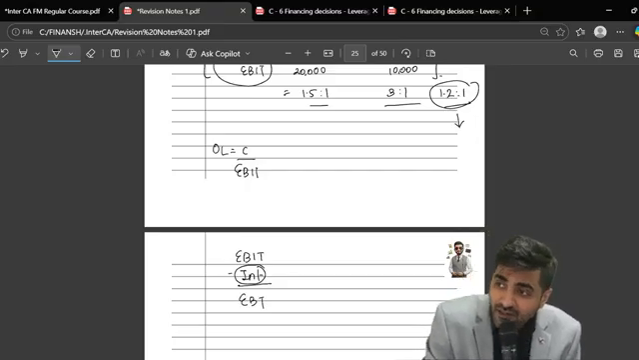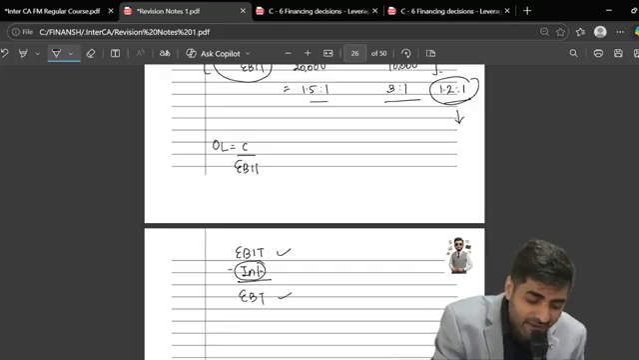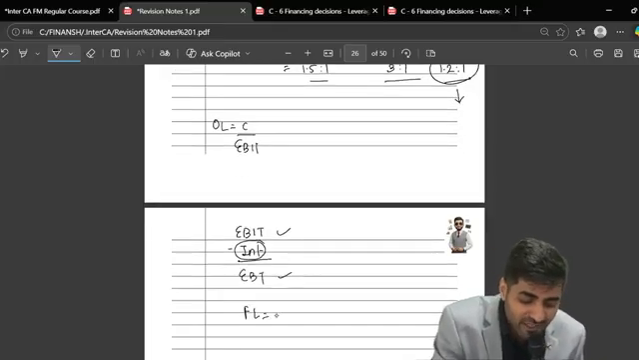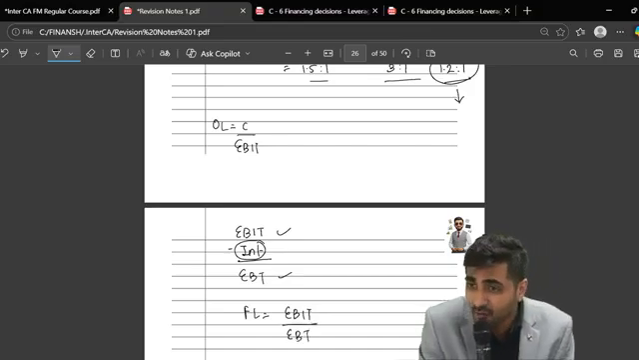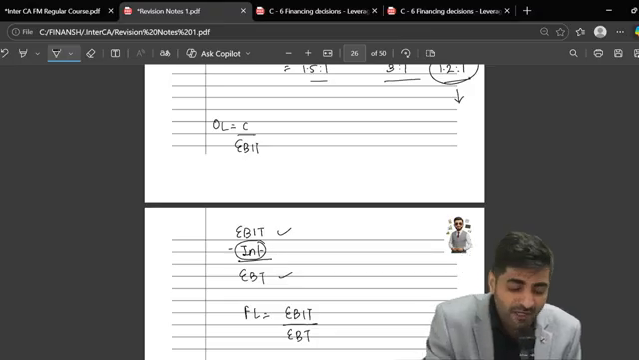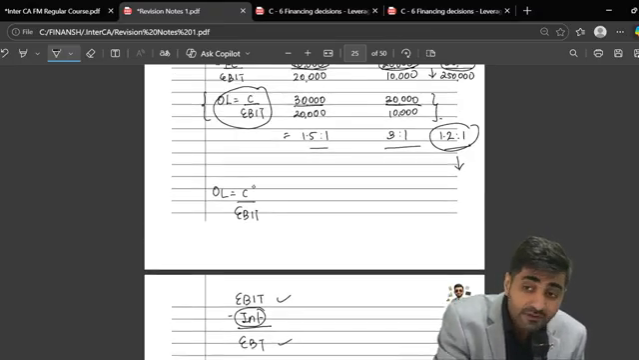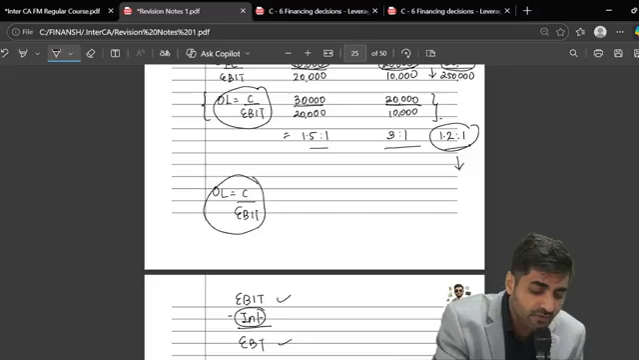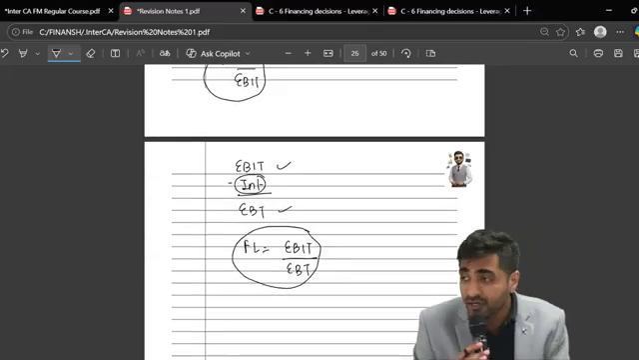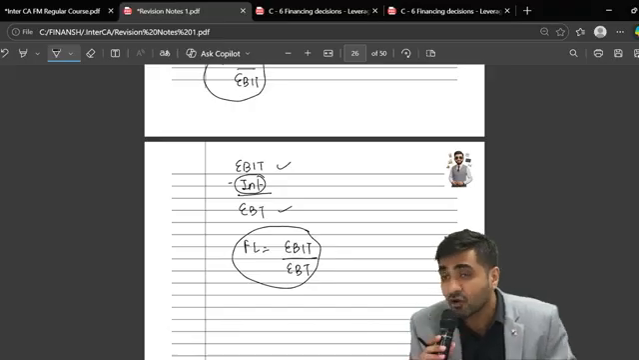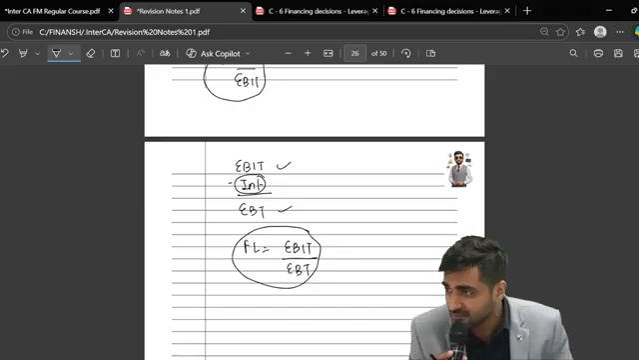EBIT upon EBT. Because now I want to measure the impact of only and only interest. So the formula will become EBIT upon EBT. For operating leverage, what was the formula? Contribution upon EBIT. What's the formula for financial leverage? EBIT upon EBT. Because we want to measure the impact of interest in the business.